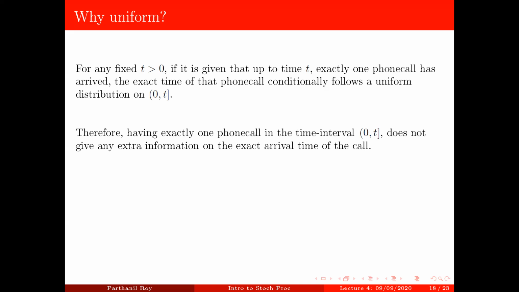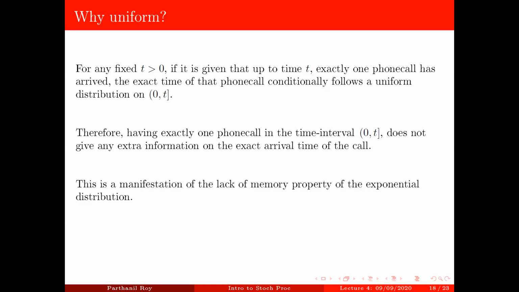It's uniform. And that's just a manifestation of lack of memory property. If it is given that exactly one phone call has arrived, all the times from 0 to t are uniformly possible to be the first arrival time. This is basically the lack of memory property of exponential distribution.